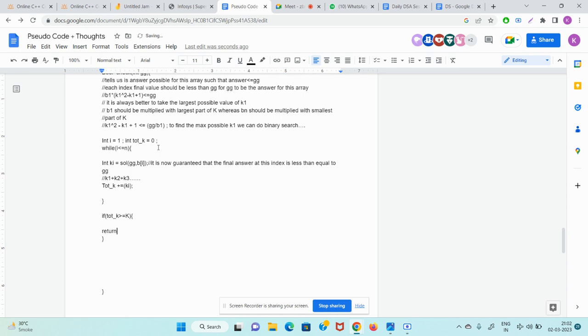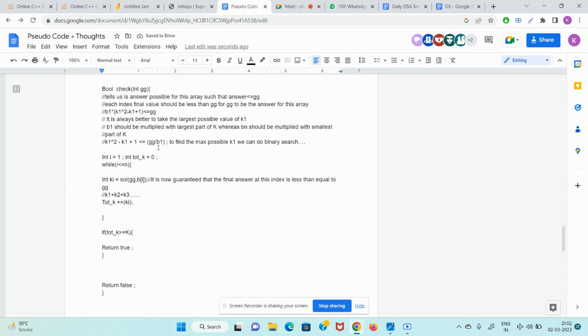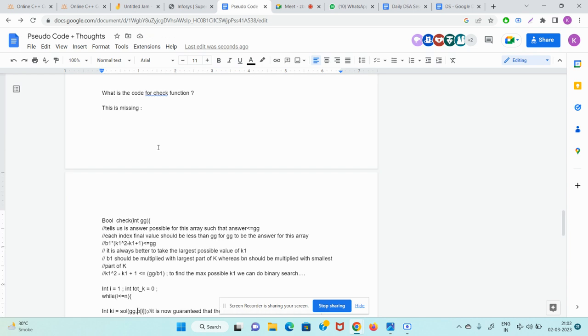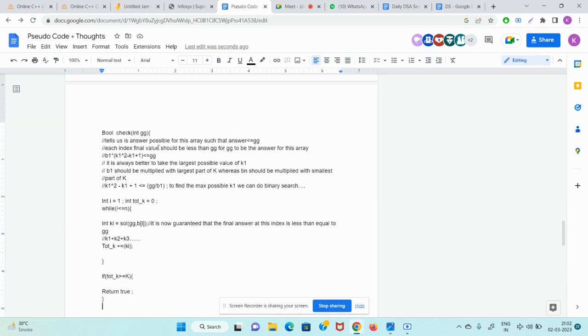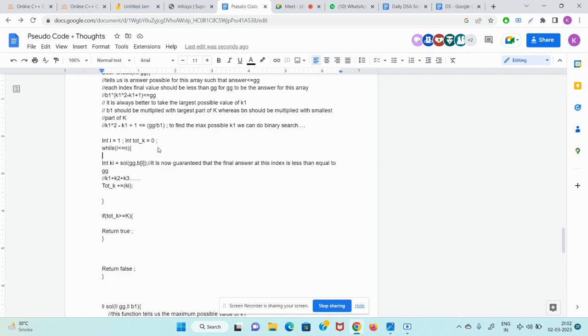True. Or else return false. So guys, what I'm doing is I'm just taking the tot K and trying this out. Okay, return false.